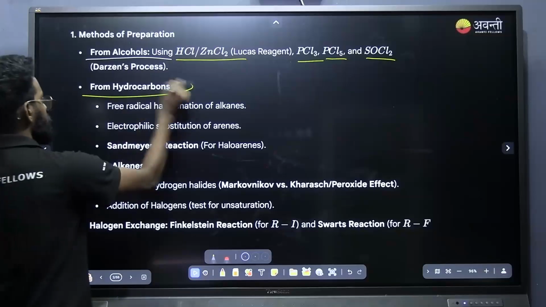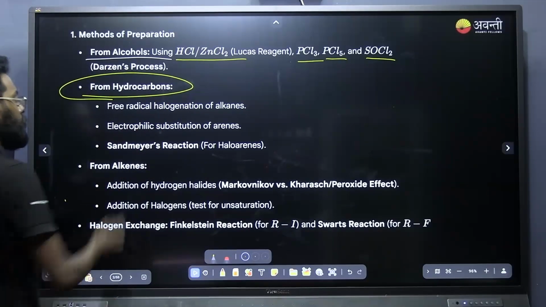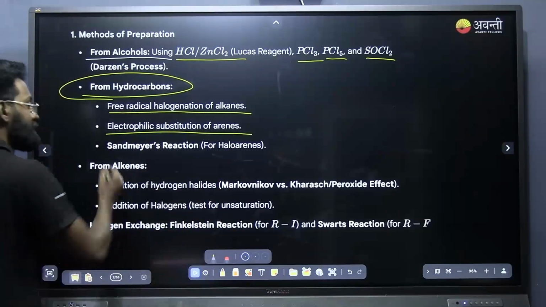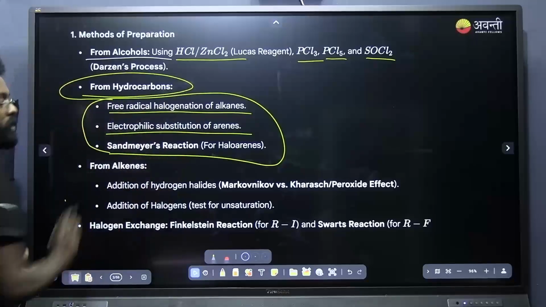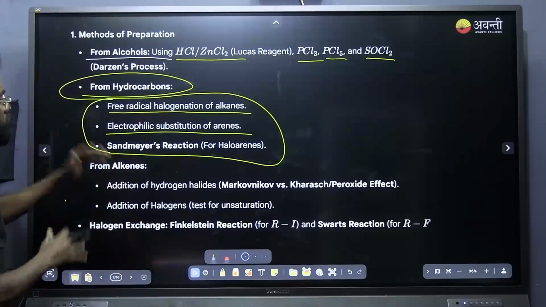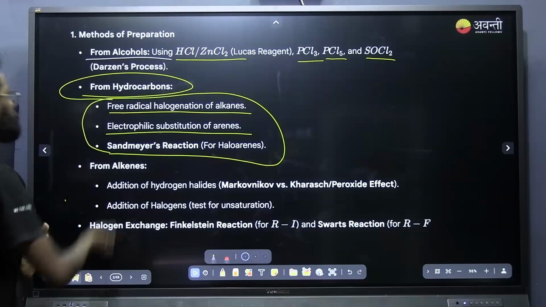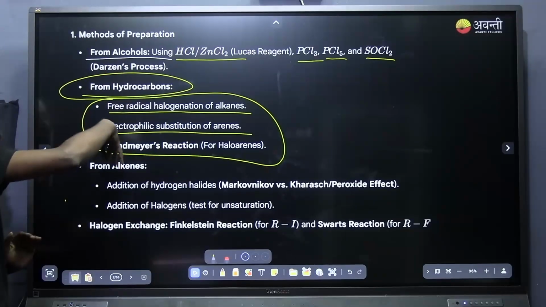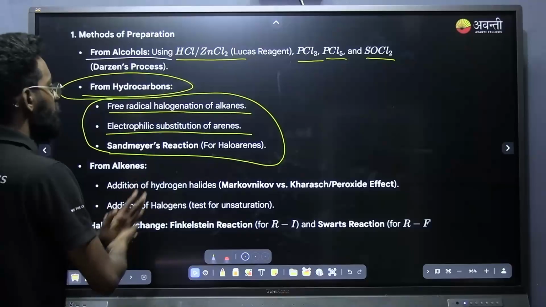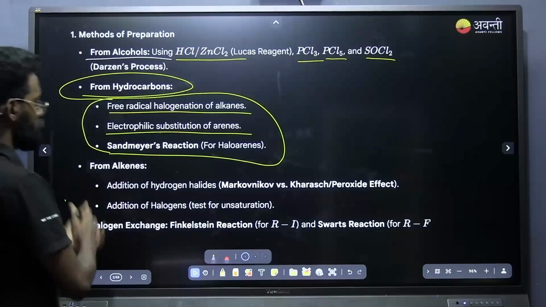Now next is from hydrocarbons, which we have already covered in the hydrocarbon chapter itself. That is free radical halogenation of alkanes, electrophilic substitution of arenes, Sandmeyer's reaction, all these reactions we have covered already, right? That is why I am saying the more organic chapters you cover, the less content there will be in the upcoming chapter. As we have discussed all of these things, I am not going to revise them once again, to avoid wasting time. We can directly go to the questions.